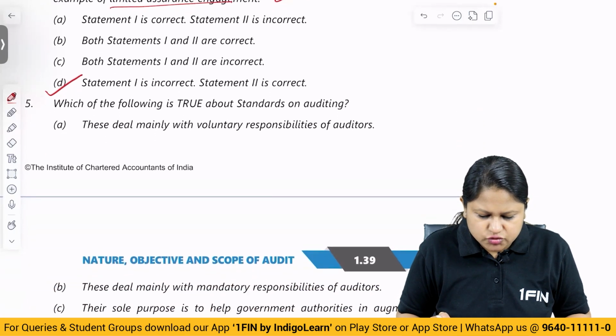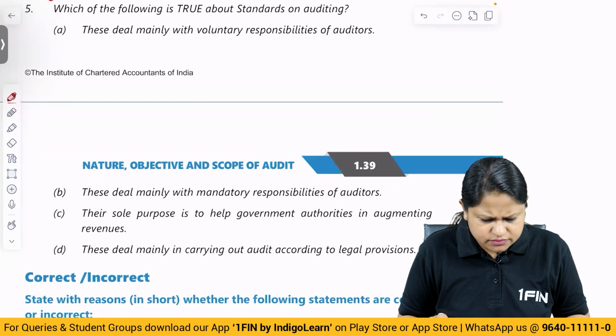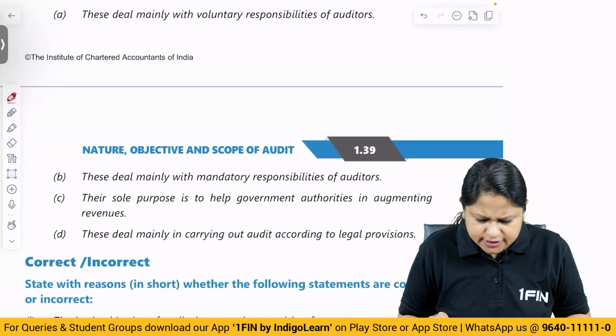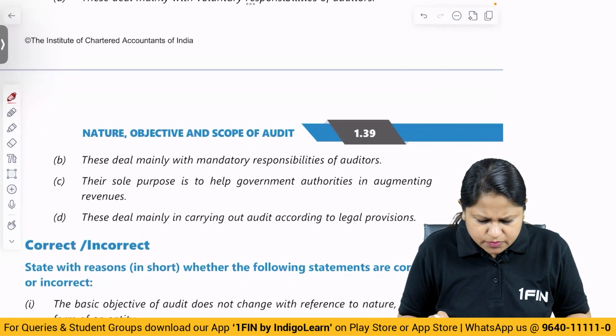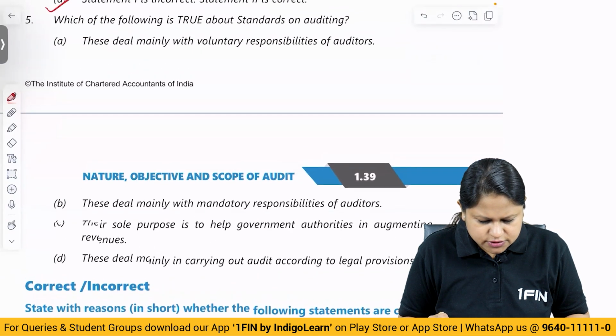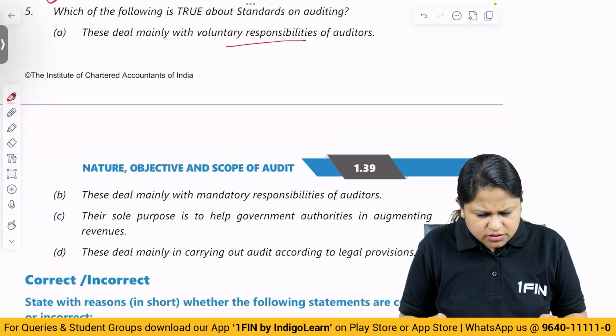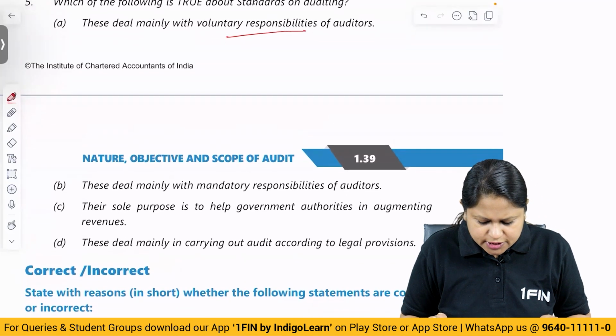Which of the following is true about standards on auditing? These deal mainly with voluntary responsibility of the auditor. No. These deal mainly with mandatory responsibility of the auditor. Their sole purpose is to help government authorities in augmenting revenues. No. They deal mainly in carrying out audit according to legal procedures. Standards on auditing, voluntary, no, because it's a responsibility given to them. These deal mainly with the mandatory responsibility of the auditor.